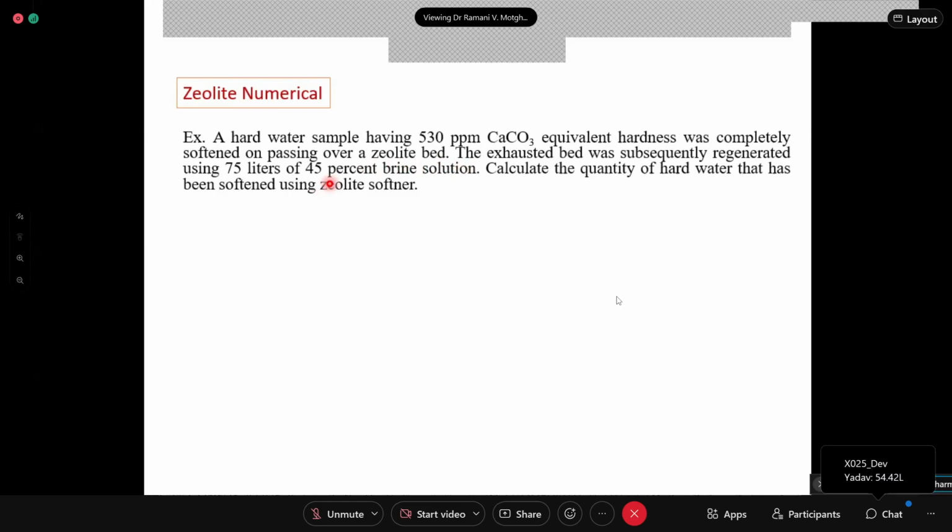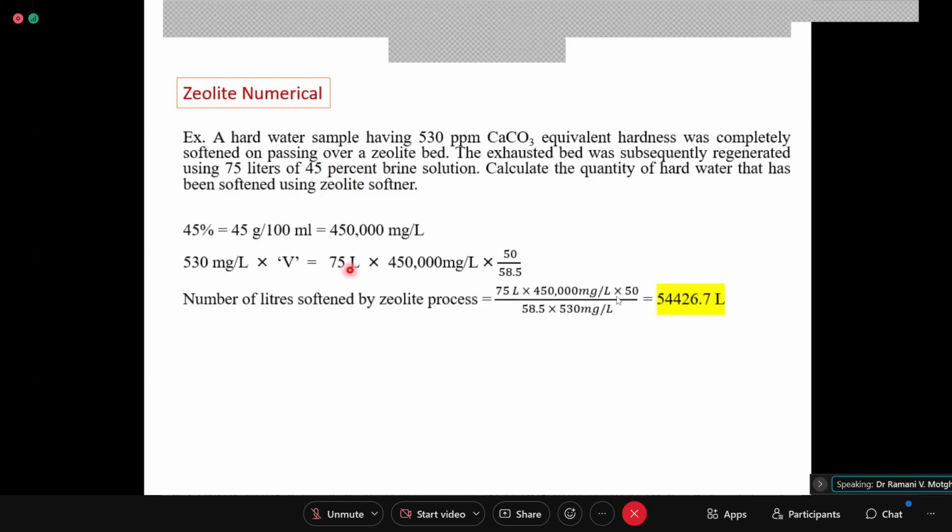54,426.7. Yes, roll number 83. Yeah, some students got the answer also. Okay, so then you write the formula. But the thing, 45% is equal to 45 grams present in 100 ml, and you are using 75 liters of such a solution. So that means if this is 45 grams per 100 ml, it is